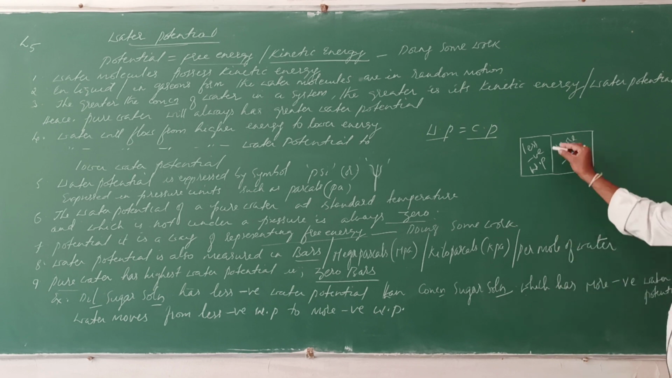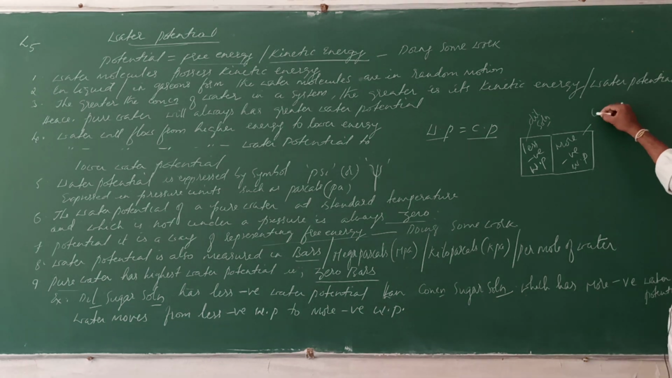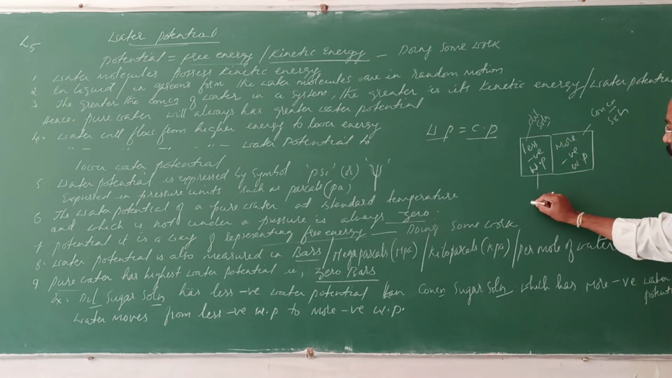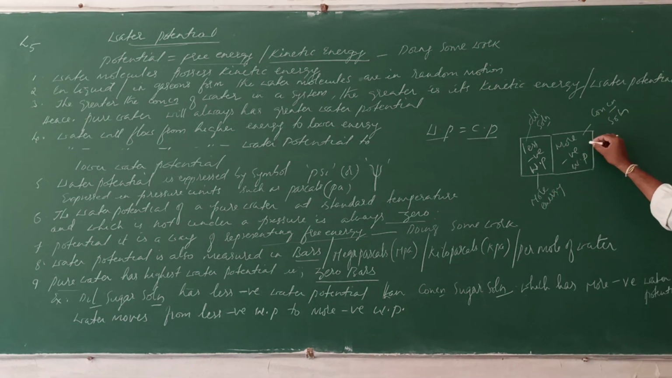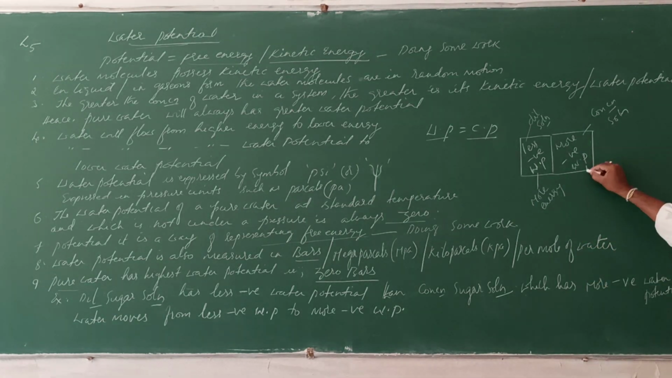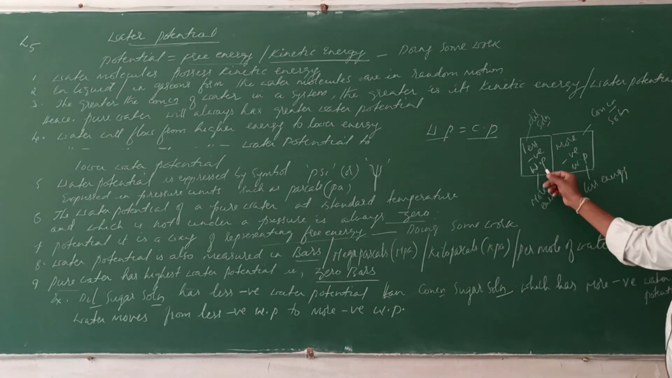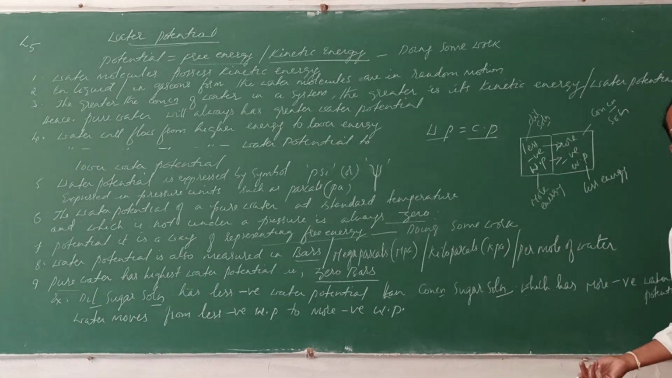What does it mean? One has a dilute solution, the other a concentrated solution. Because it is dilute, the energy of water molecules will be more. Here the energy of water molecules has decreased due to the addition of more solutes, so it has less energy. Then what happens? From less negative to more negative, the water molecules will move.